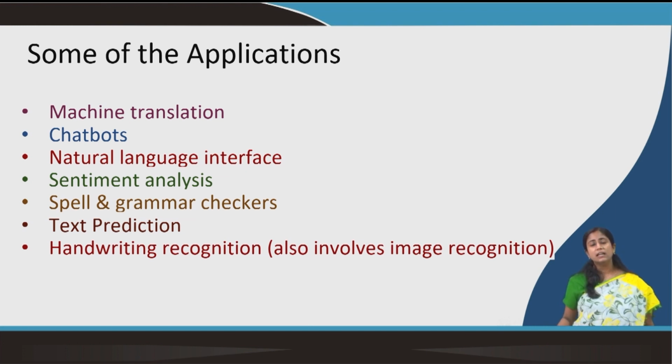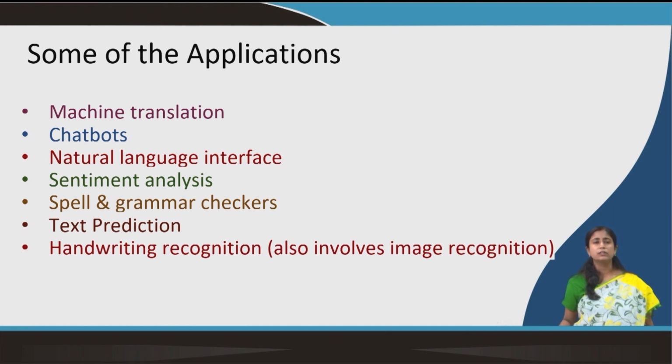But instead, if the task is being done by the machine itself, if the machine can detect that this particular comment looks violent or this particular comment looks very aggressive and checks it, or does not allow the commenter to post those, or deletes those. So, those things are done through sentiment analysis.